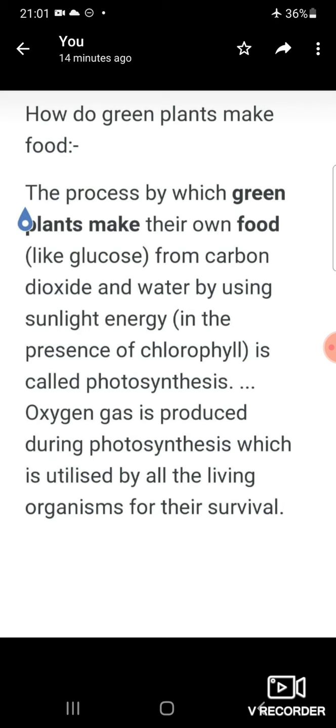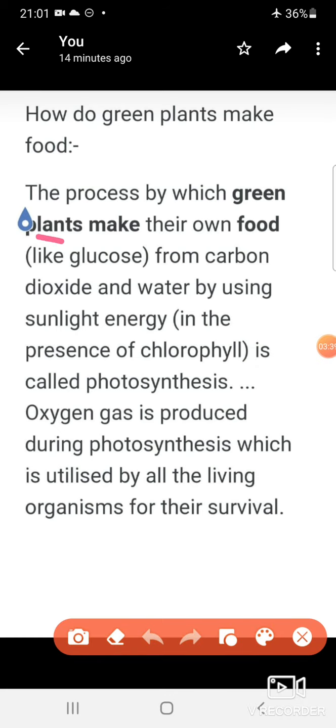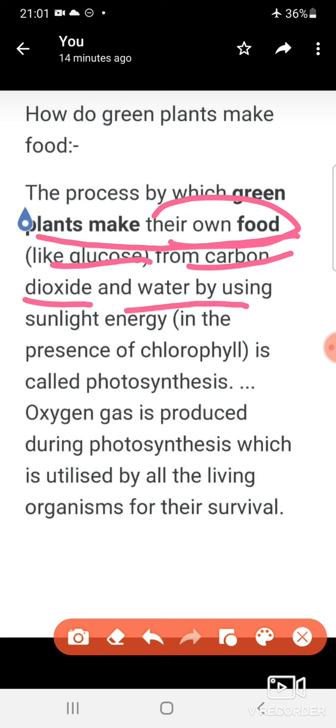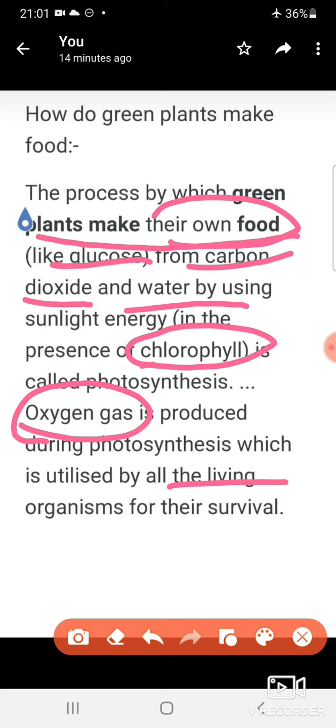Now, how do green plants make food? The process by which green plants make their own food is photosynthesis. And their own food is glucose, which they derive with the help of carbon dioxide and water, as we have discussed in the equation of the photosynthesis process. In this process, the presence of chlorophyll is very important. Oxygen is produced during photosynthesis, and that oxygen gas is very crucial for the survival of living organisms.